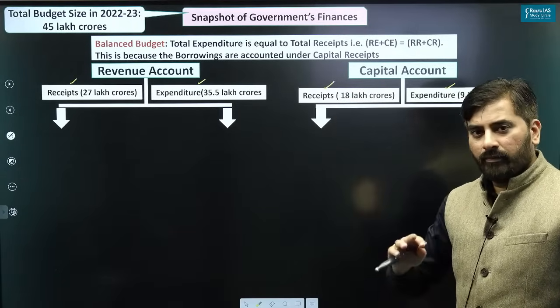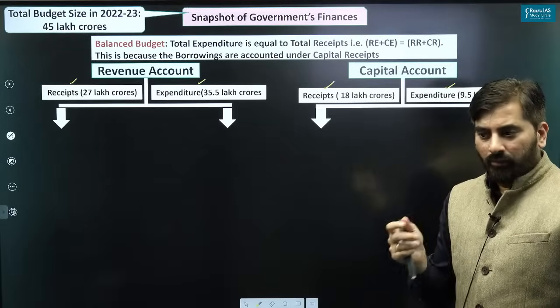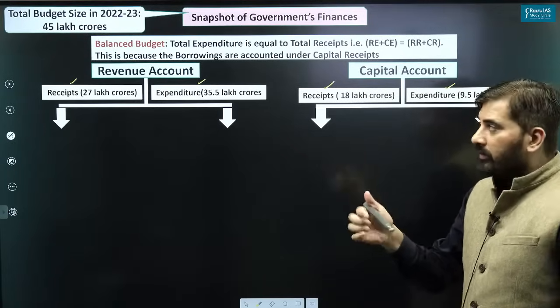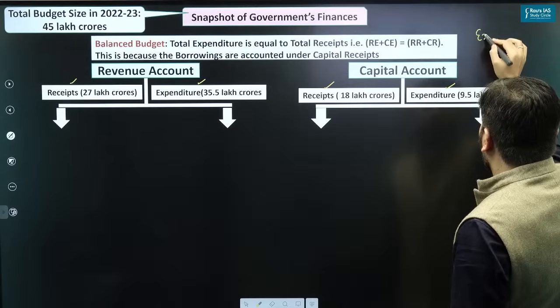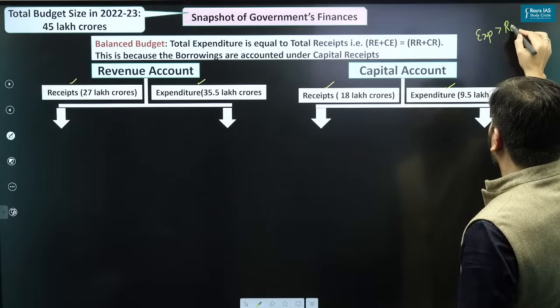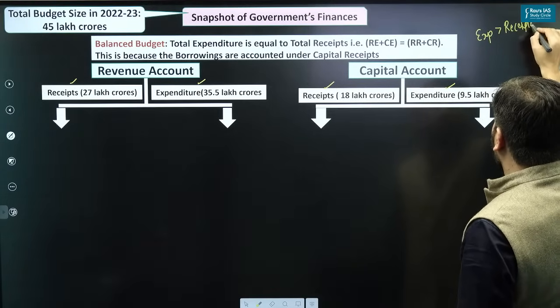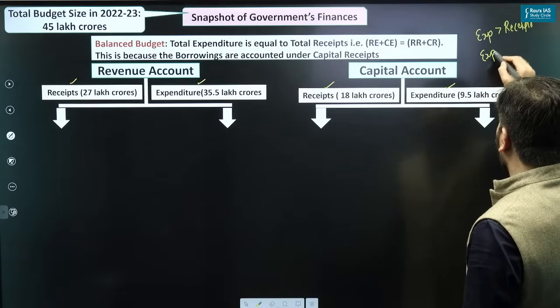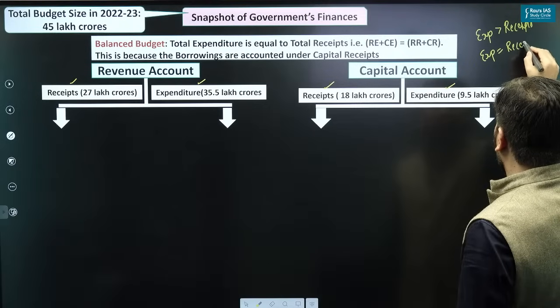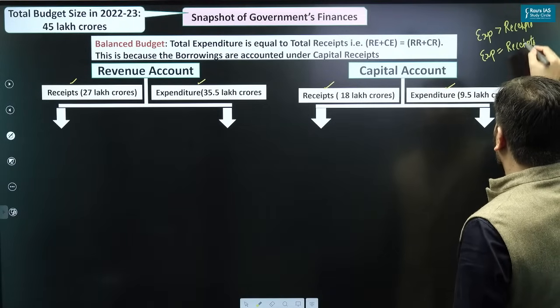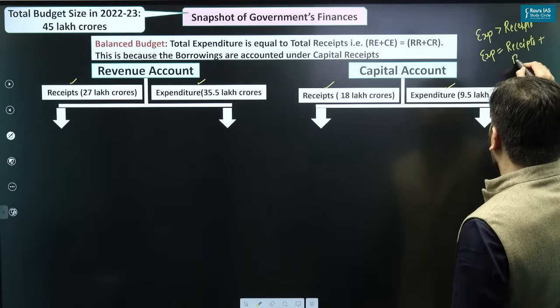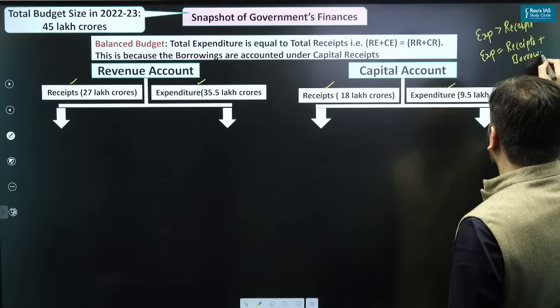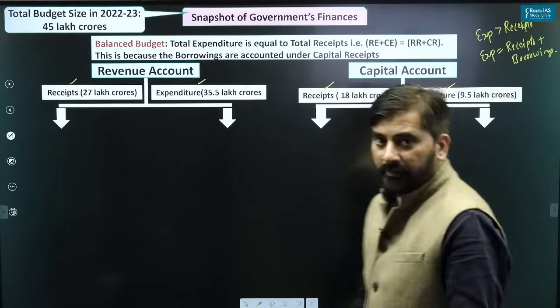Now, how come budget in India is balanced? Because all the while you know that our expenditure is more than the receipts. The only reason why expenditure is equal to receipts is because in our receipts we also include borrowings.